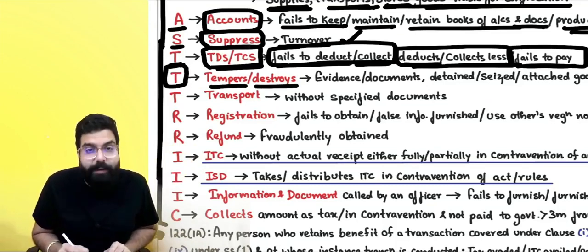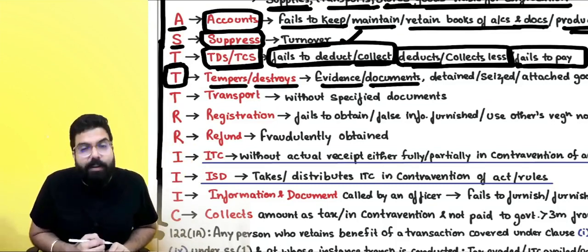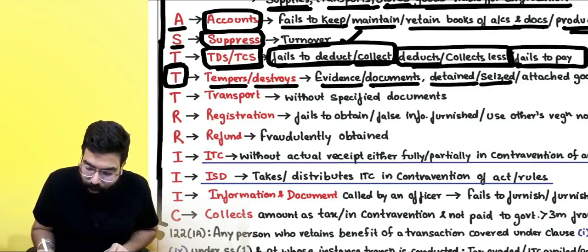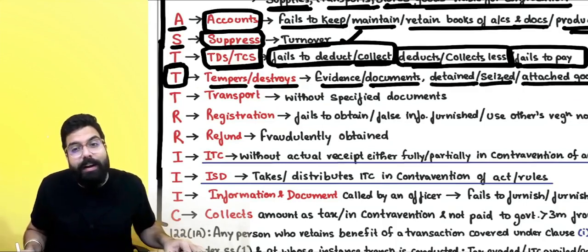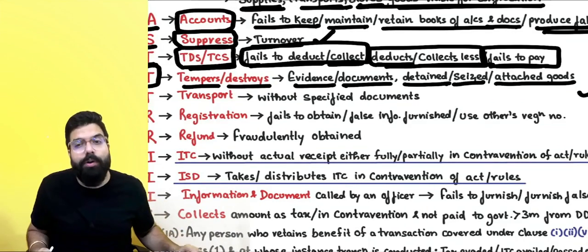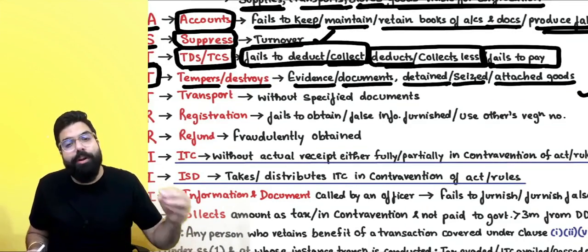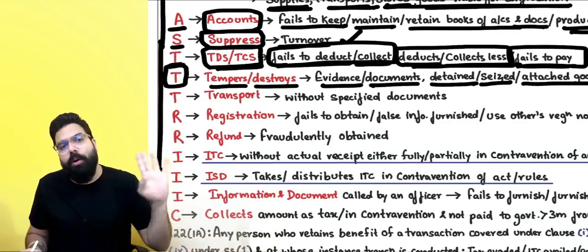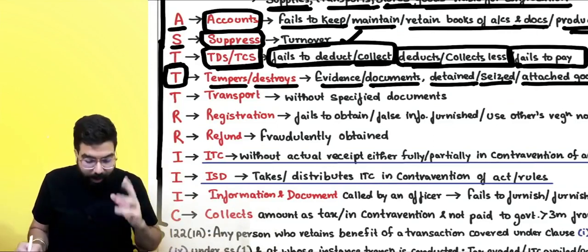T for tampers or destroys evidence, documents. If you destroy evidence, if you destroy documents, or if you try to tamper with or destroy detained or seized or attached goods, then you will be liable to a penalty of 10,000 or the amount of tax involved, whichever is higher.